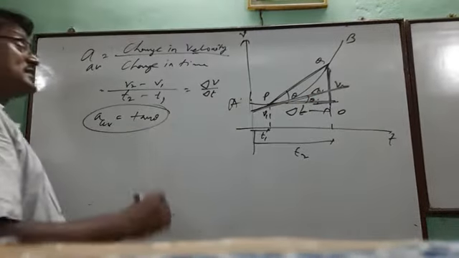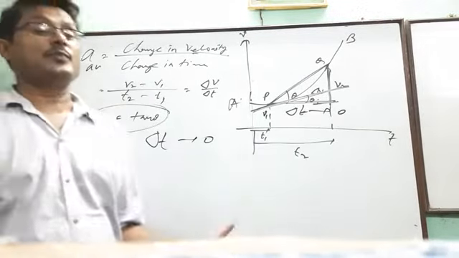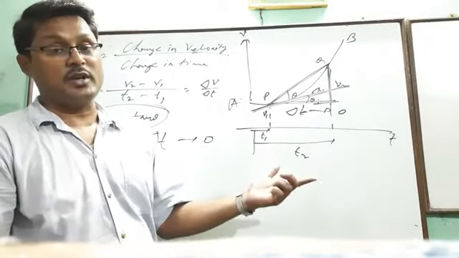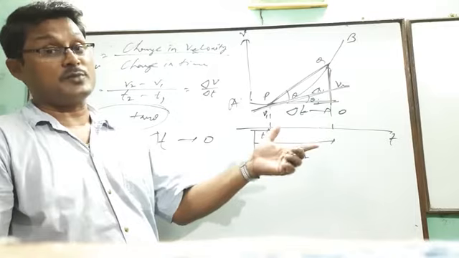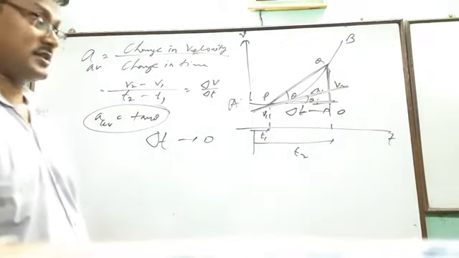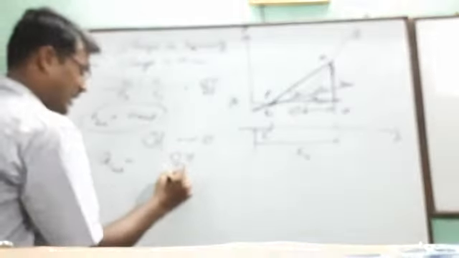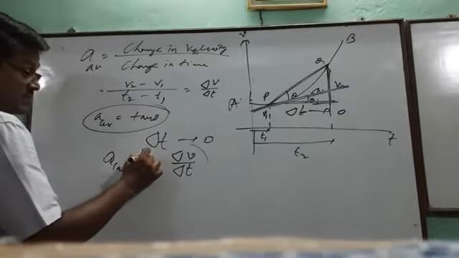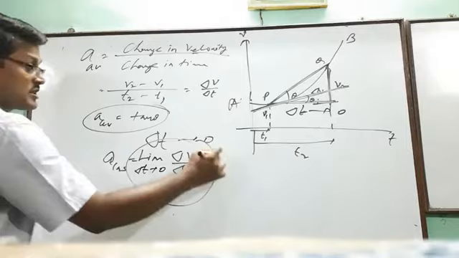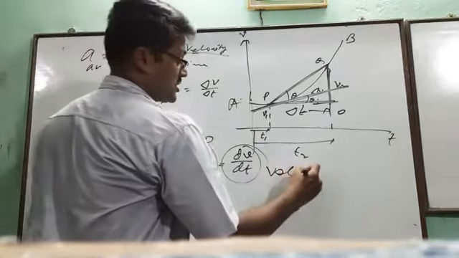So in the case of instantaneous acceleration, delta t tends to 0, and at that time the point Q will be just after P. The joining line of PQ becomes a tangent to the graph, and the slope of the tangent will be instantaneous acceleration. So a instantaneous means delta v by delta t, with the limit delta t tends to 0, and this total formation can be written in the form of dv/dt, which is known as velocity gradient with respect to time.